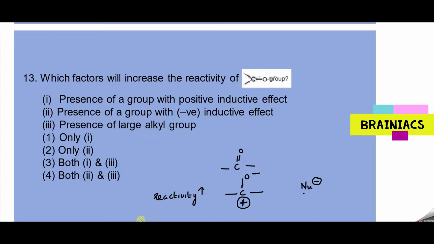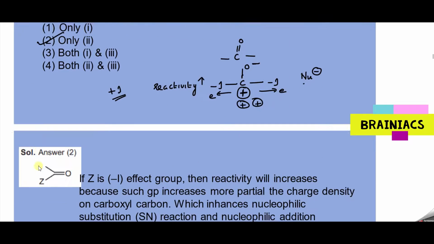So tell me, presence of a group with a positive inductive effect. Is that correct? No. Presence of a group with a minus I effect. Exactly. Because if minus I effect is there, it will attract the electron in this direction, and positivity increases. Next one, presence of a large alkyl group. We know large alkyl group has plus I effect, so surely it will decrease the reactivity. So only 2 should be the correct answer. Is this logic clear for everyone?